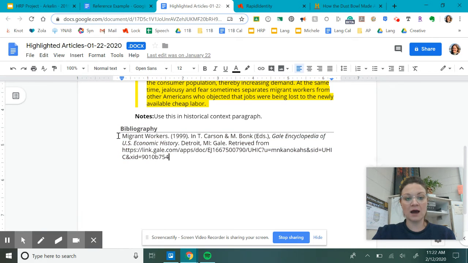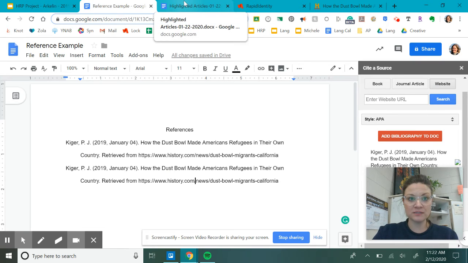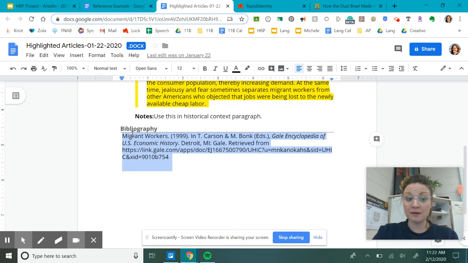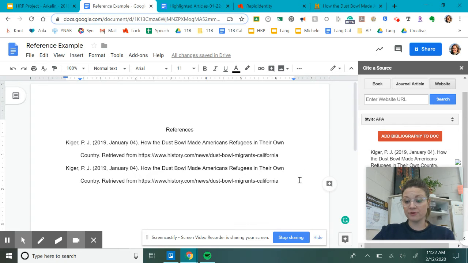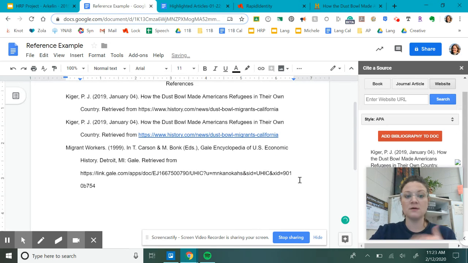I'm going to copy this citation, Control C, go back to my references page, and since this starts with an M, I'm going to put it below my other sources. And here's the magical keyboard shortcut. You want to hit Control Shift V, and it'll paste with the proper indentations. And you add all of those references to your references page alphabetized using Control Shift V. Now, for some of you, you might have downloaded your sources in the wrong format. It's okay. I'm going to teach you how to fix it.